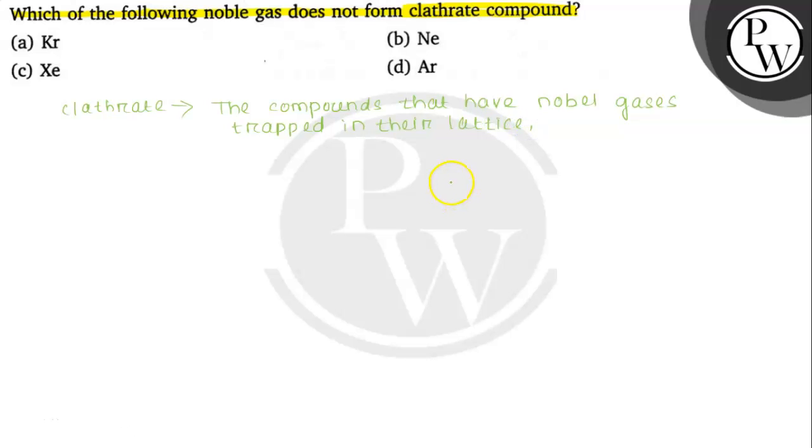That means clathrates are compounds in which a noble gas is trapped in the lattice of a host molecule. There is a host molecule, and in the lattice of the host molecule noble gases are trapped, and that is called clathrate.